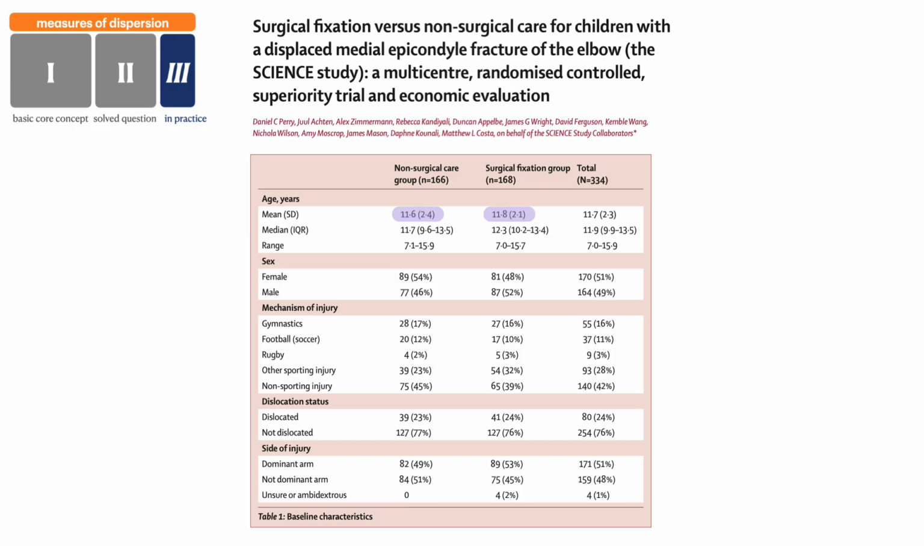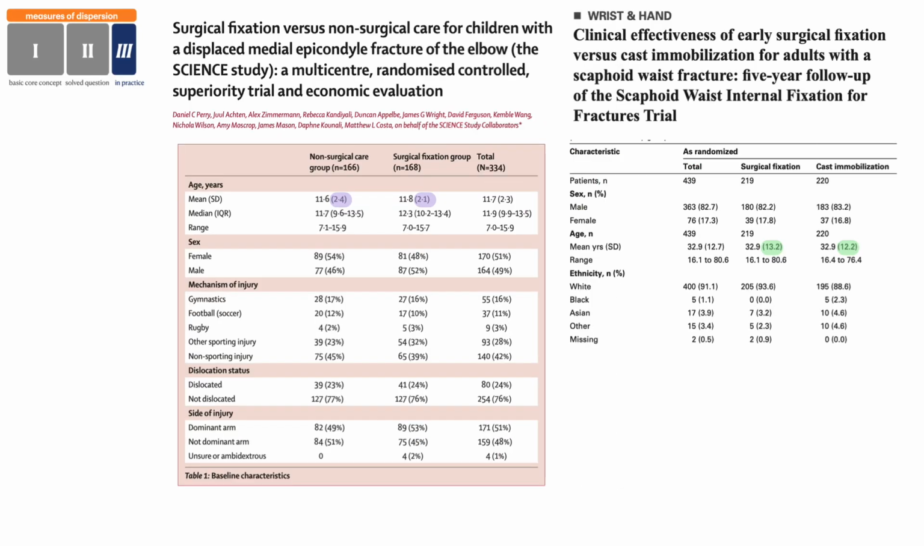And you can see this is the age between the two groups, and you can see we have the mean. So the non-surgical group had a mean age of 11.6 years with a standard deviation of 2.4. And it's very similar to the surgical fixation group with 11.8 and a standard deviation of 2.1. In another study, completely different, you will notice how in this case, the standard deviation in this adult population is around 13.2 years. And the mean age is around 32.2.